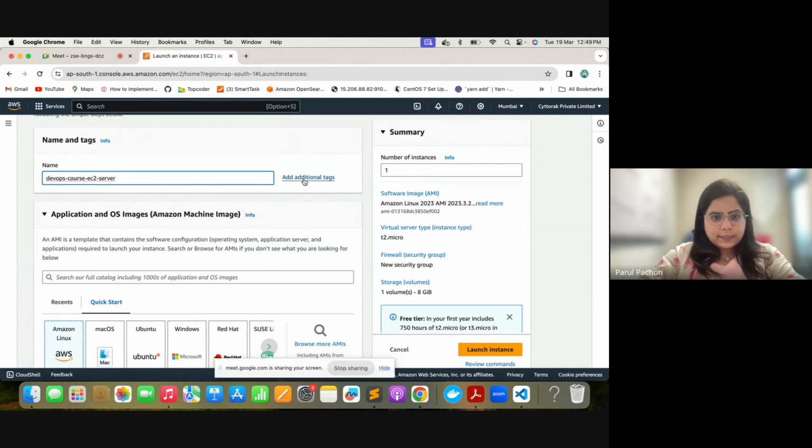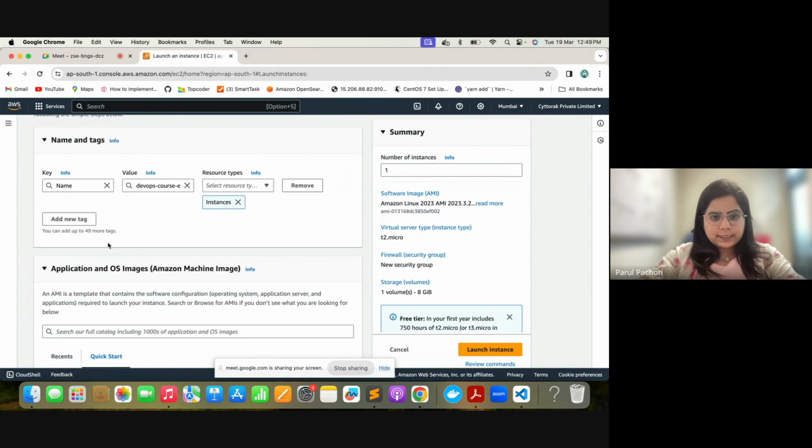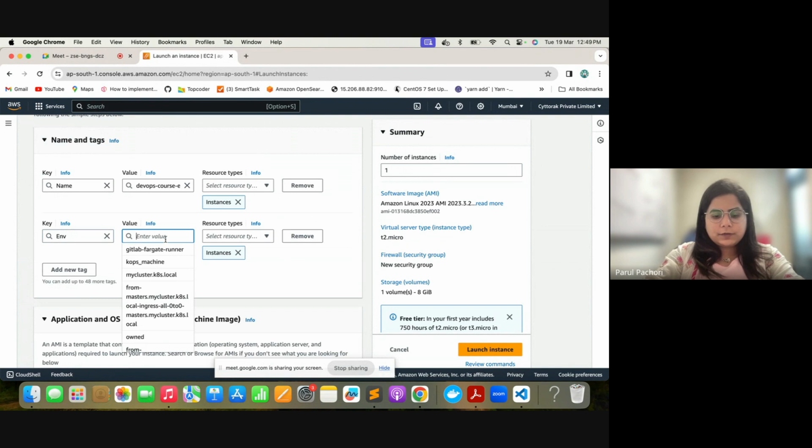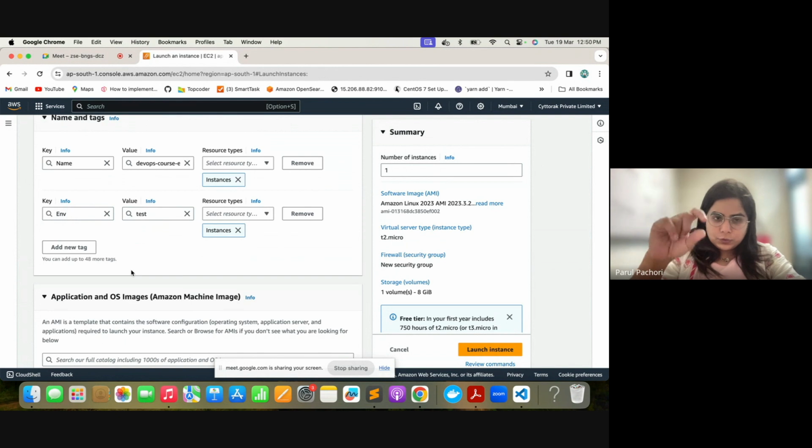Now post that, if I want to add some additional tags, I can. Tags, as in, using this you can identify a resource. For example, env. I can give an env tag and give its value to be something like test. So that using this env, you can query and find out all the instances which have this particular key available.